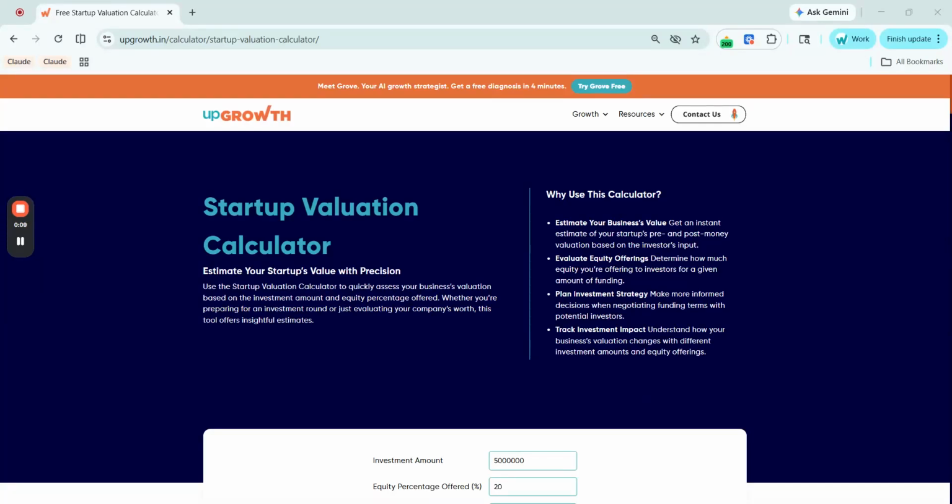An investor is offering you rupees 50 lakh for 20% of your company. What does that actually say about what your business is worth? Before you say yes or negotiate, you need to know your valuation. So this calculator tells you that. This is the startup valuation calculator by Upgrowth.